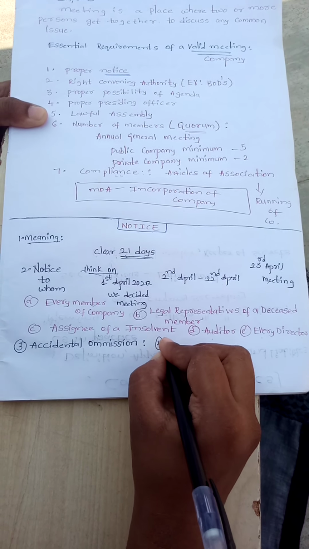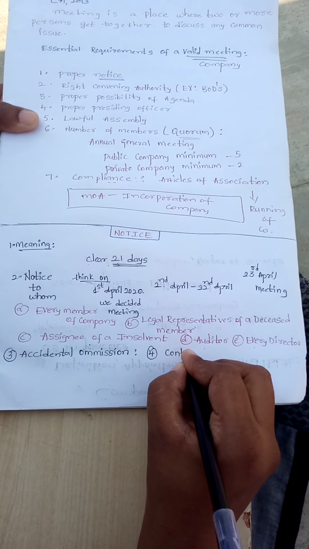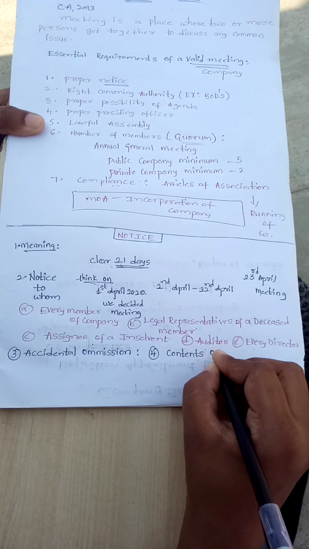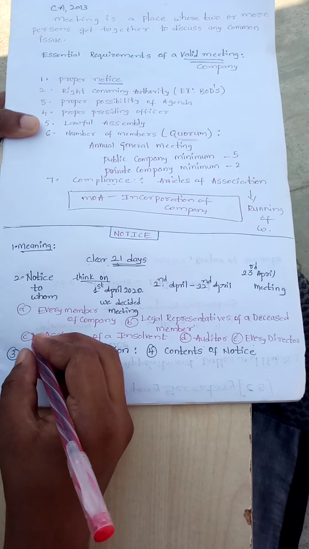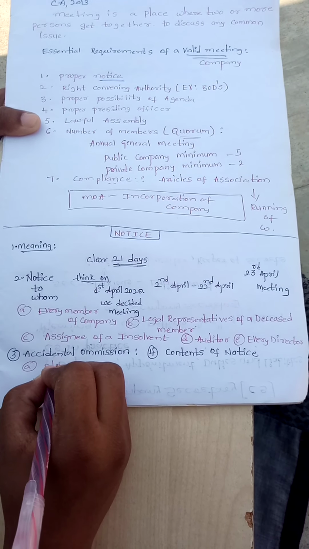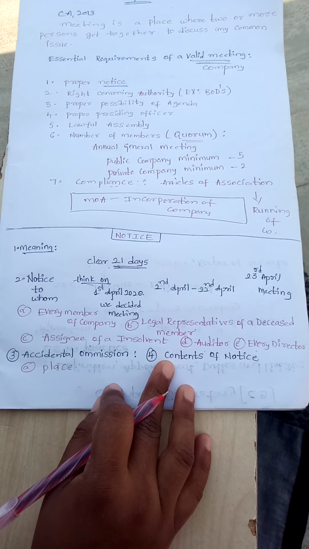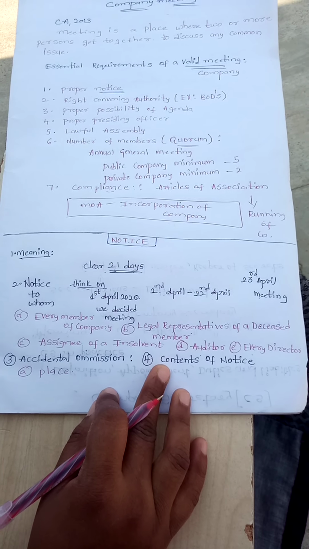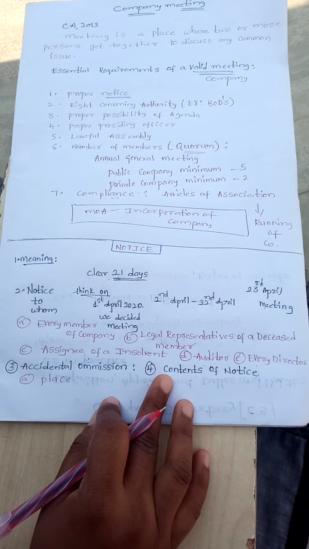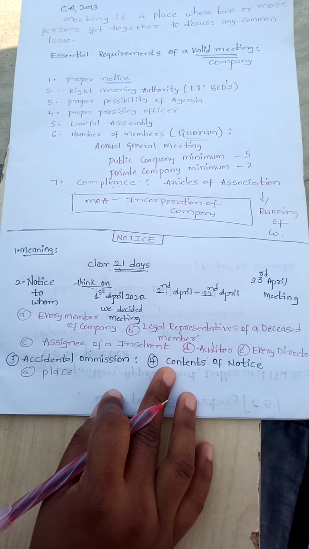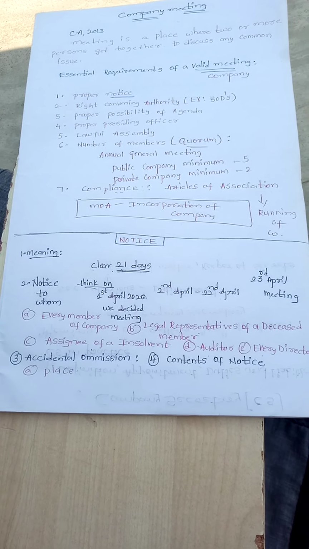Coming to the fourth point, it will be the contents of notice. That means what will be written in this notice. Place of notice. That means where the meeting is scheduled, and if it is the annual general meeting, whether that is the registered office or any other place within the city of the registered office where it will be conducted. That means the place of the meeting will be the registered office.